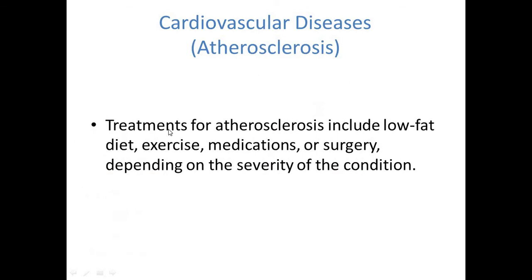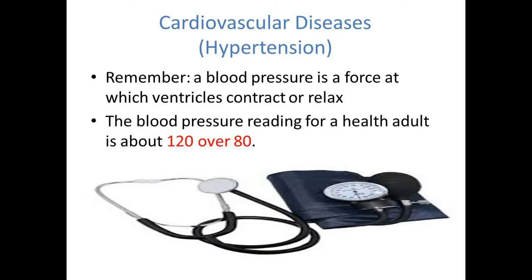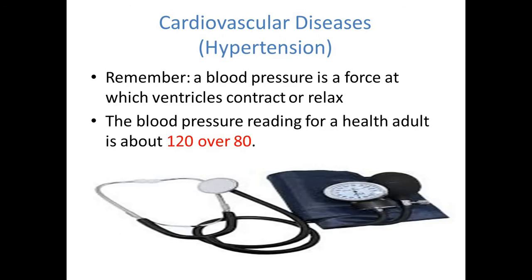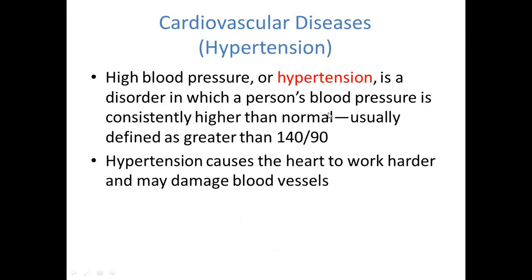Then we studied hypertension. I said hypertension is a disorder in which a person's blood pressure is consistently higher than normal. For example, always a blood pressure of about 140/90, while the normal blood pressure for any healthy person is